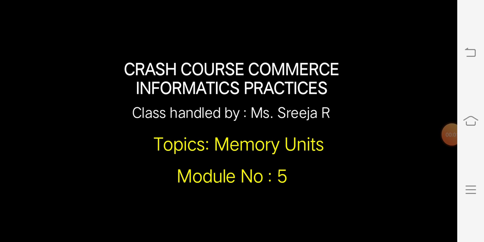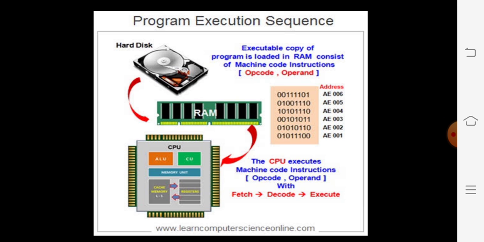Hello my dear children, in this module we are going to discuss the memory unit of a computer system. Do you know how many memory units a computer has? Only two, that is the secondary memory unit and the primary memory unit. In the secondary memory unit the storage happens, whereas in the primary memory unit the actual processing happens.